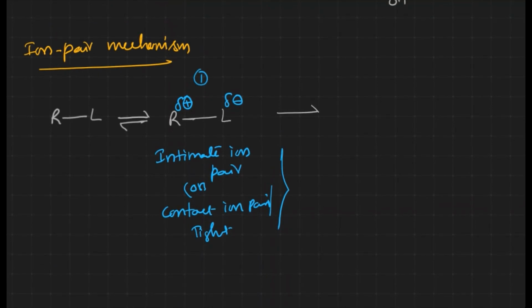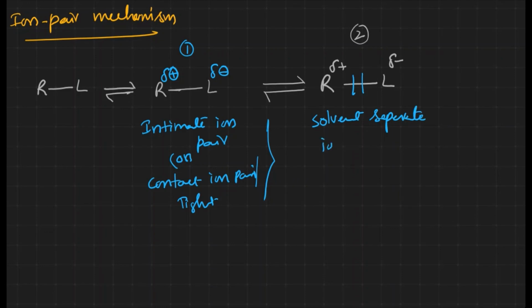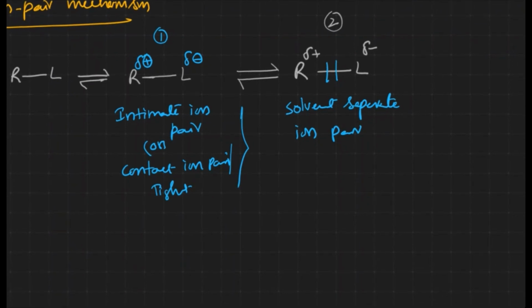Okay, and in the forward reaction, solvent separation takes place over here. R with partial positive charge, L with partial negative charge. This is the second step. In the second step, solvent separation takes place over there, right? That's what happens. This particular step is known as the solvent separated ion pair.